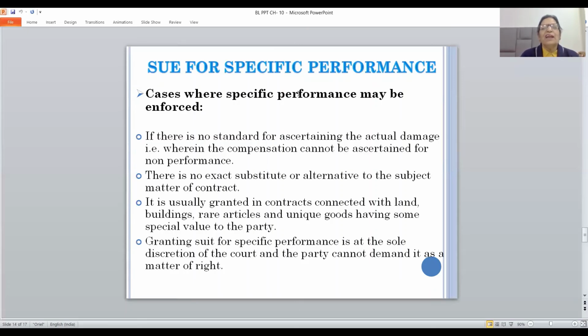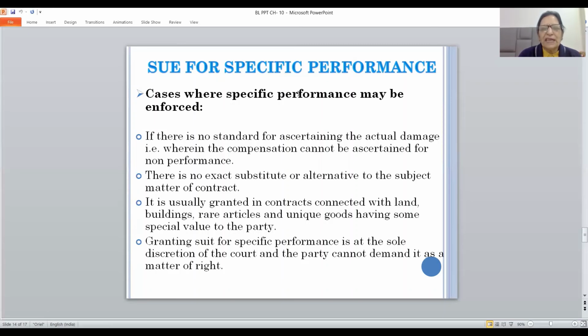Now, moving ahead, the fourth remedy is suit for specific performance. Cases where specific performance may be enforced. What is the meaning of specific performance of contract? Specific performance of the contract means carrying out the actual obligations of the contract. If there is no standard for ascertaining the actual damage, if monetary compensation is not the actual remedy, then the person can apply to the court for specific performance and the specific performance will be granted.